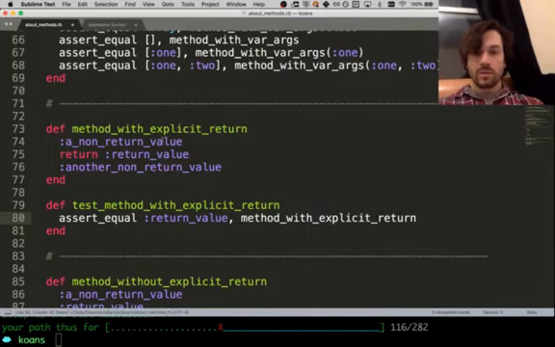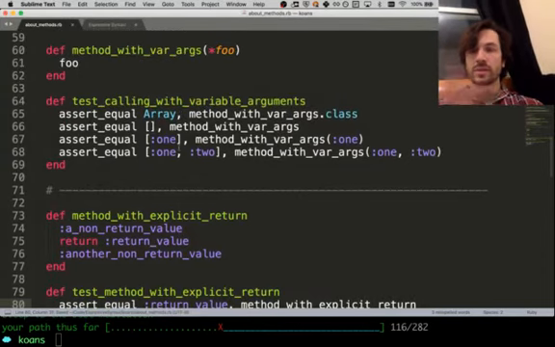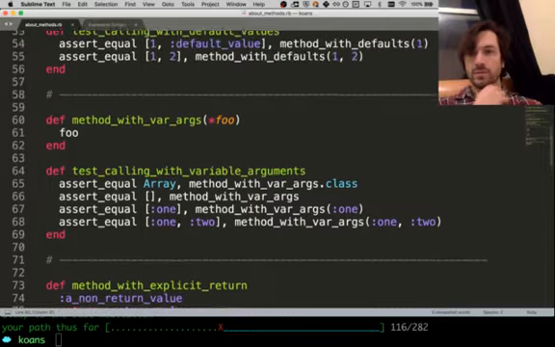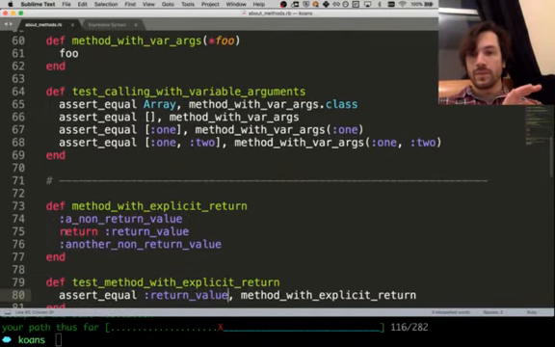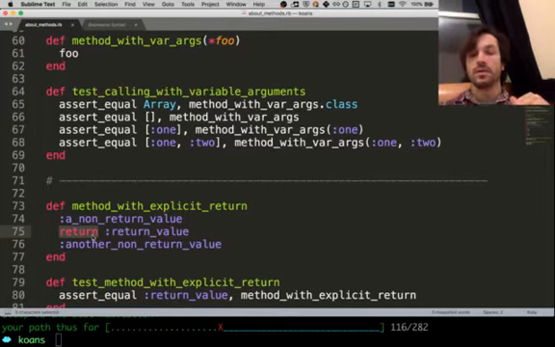So I want to point out, because this is something that is sometimes confusing to new Ruby programmers. Ruby has implicit returns. You might be familiar with return syntax if you came from Java, for example. Like in Java, you have to say return for every method that you want to return something. Otherwise, it returns void.